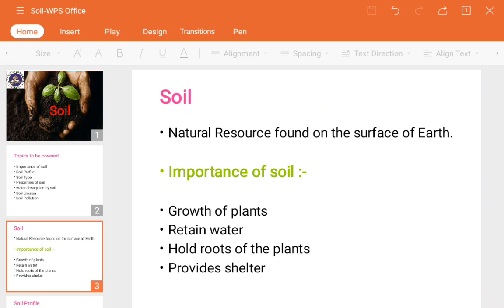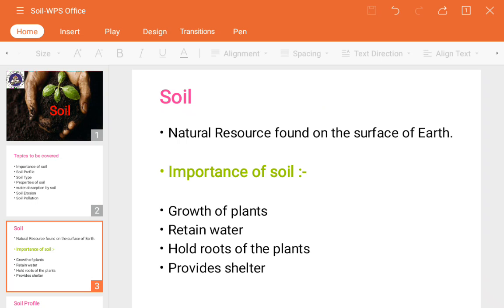It means that soil has a capacity to reserve it, and that will be used for later purposes, whenever the plant feels a scarcity of water. So these are some of the properties and importance of soil. That's why we say that soil is very important for different purposes.